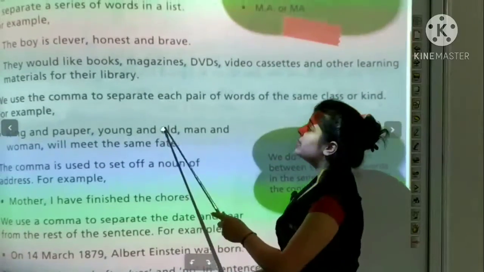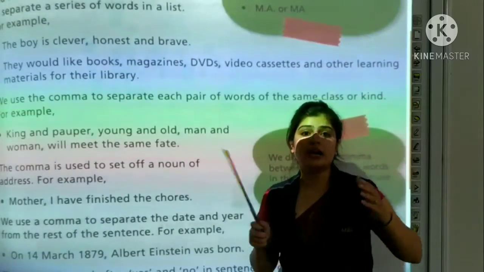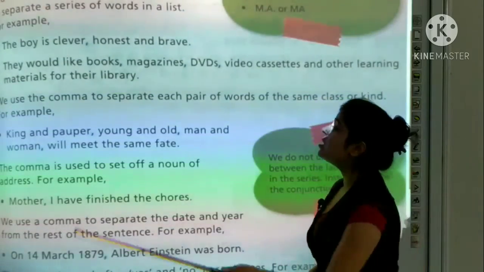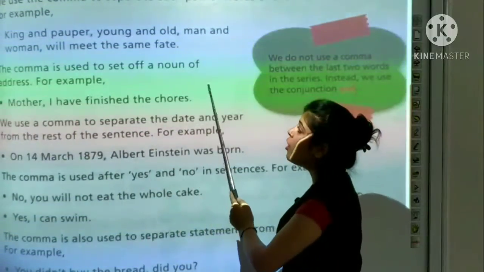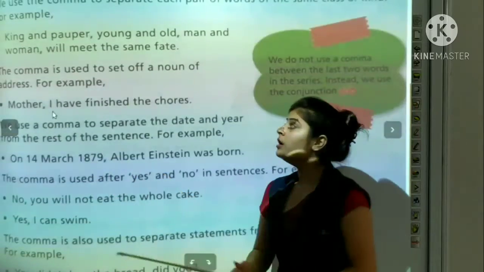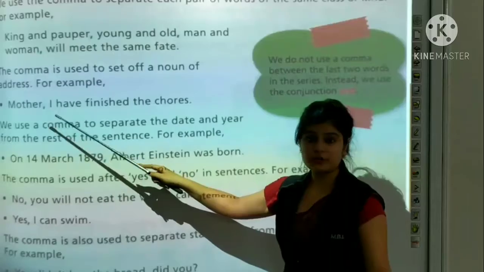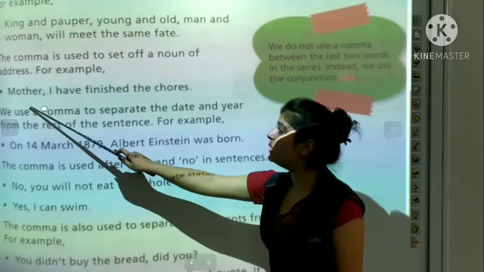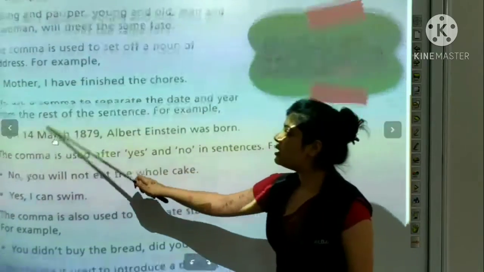So each pair को भी हम separate करने के लिए we will use the comma. इसका third use है, the comma is used to set off a noun of address. For example, mother. So noun को set off करने के लिए भी we will use a comma. Mother, then pause. I have finished the chores.